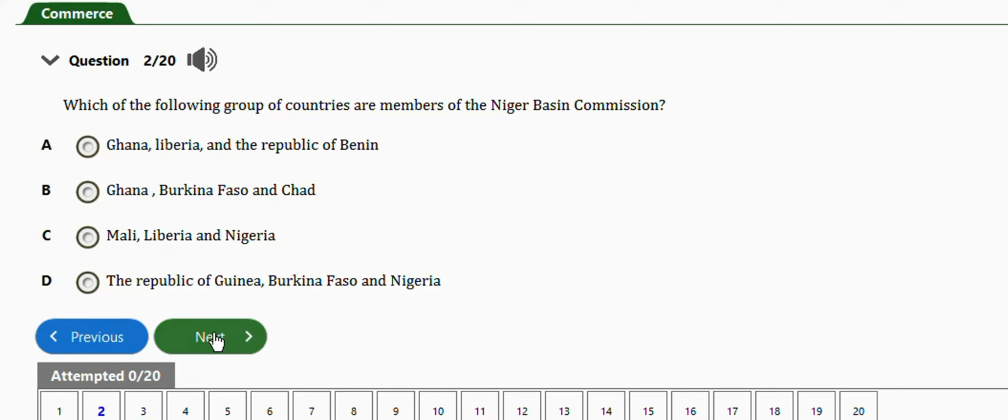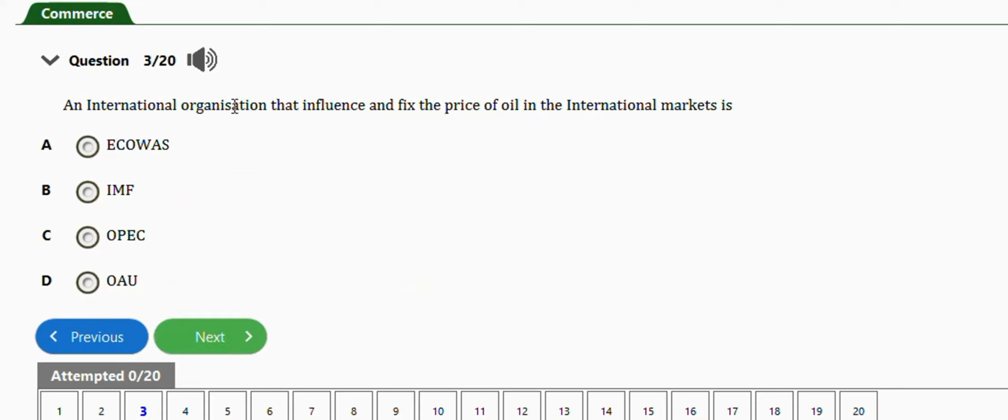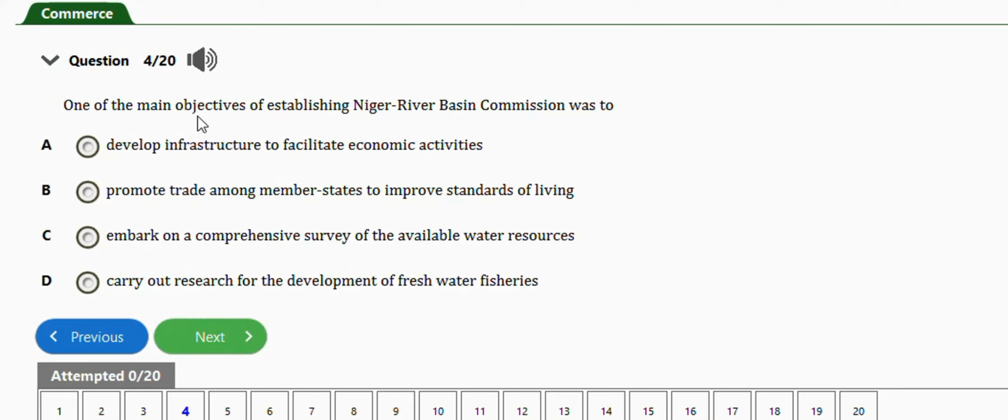Okay, next question. It says an international organization that influences and fixes the price of oil in the international market is the OPEC, option C. Next question. One of the main objectives of establishing the Niger River Basin Commission was to develop infrastructure to facilitate economic activities, promote trade among member states to improve standard of living, embark on a comprehensive survey of the available water resources, or carry out research for development of freshwater fisheries. The right answer is option C, embark on a comprehensive survey of the available water resources.